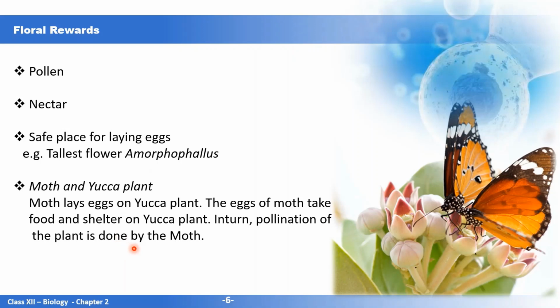Now they have this symbiotic relationship. The moth, that is the insect, lays eggs on the yucca plant, and its eggs get the food and take shelter on this yucca plant, and in turn the yucca plant gets pollinated. So it's a symbiotic relationship, and they both are dependent for the completion of their life cycle.